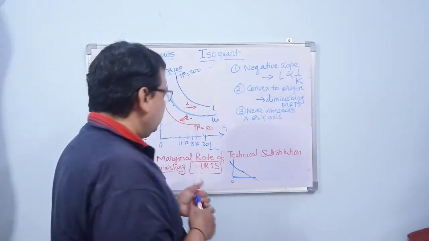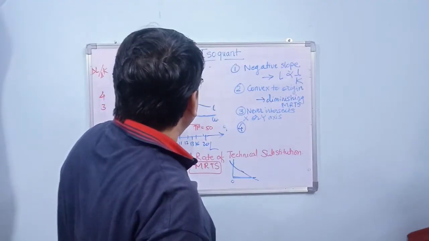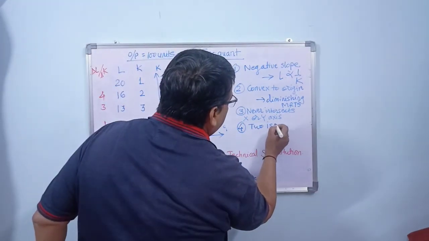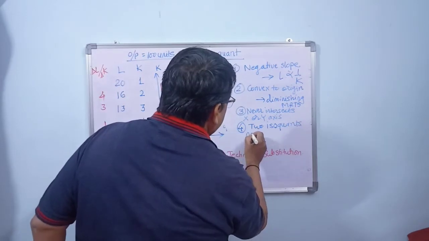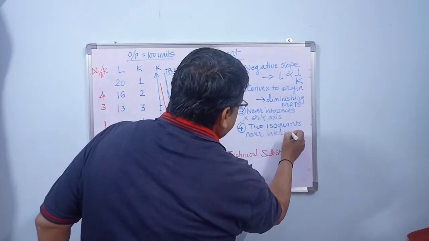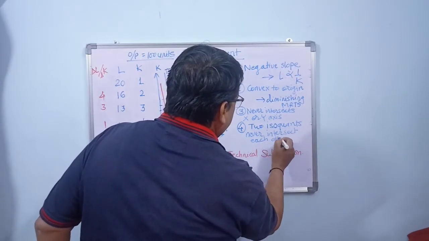The fourth important property, and the last important property of isoquants, is that two isoquants never intersect each other.